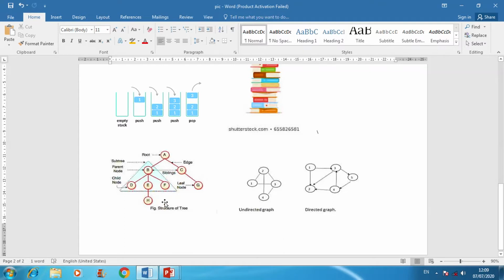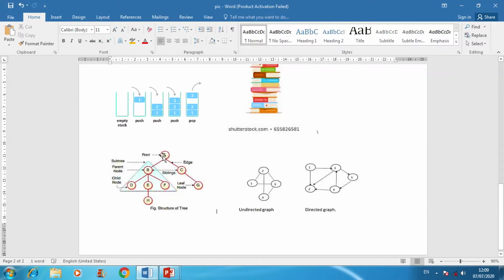Tree does not contain any loop. As we see in the figure of the graph, it is a cycle. It is a closed loop. But trees can't be closed. It does not form any kind of loop or cycle.